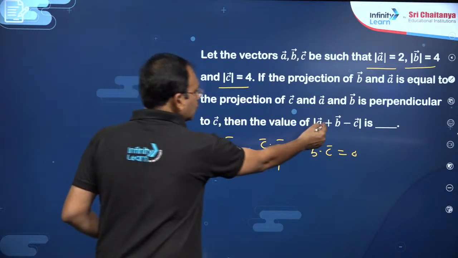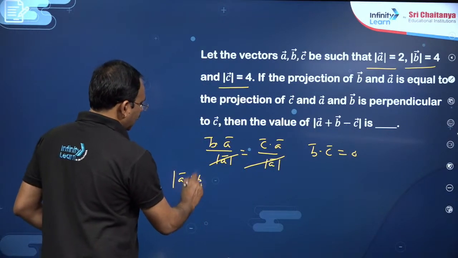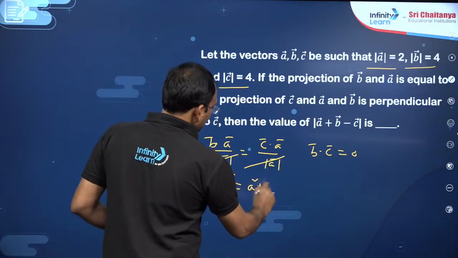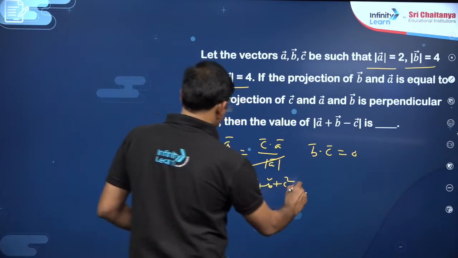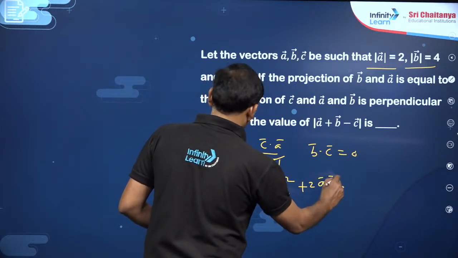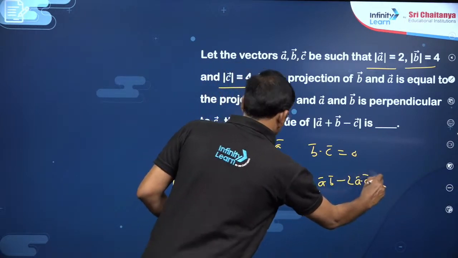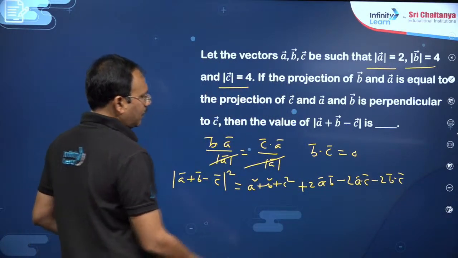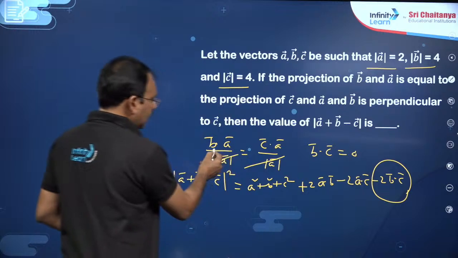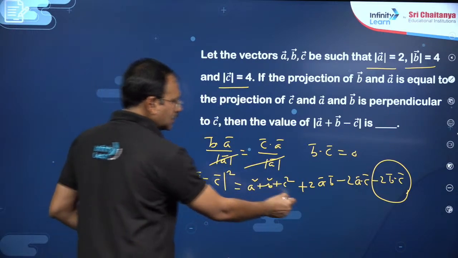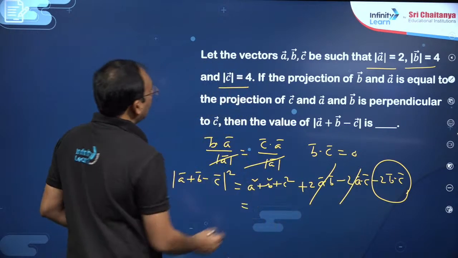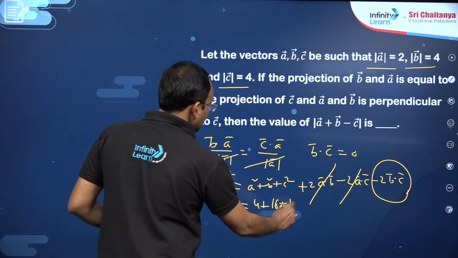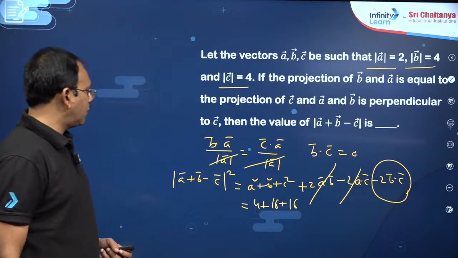Okay, then the value of this vector you want: if you cancel these two, you want its magnitude, so consider A bar plus B bar minus C bar square. You will get A square plus B square plus C square plus 2A dot B minus 2A dot C minus 2B dot C. Already you know that B dot C is 0 and A dot B, A dot C are the same, so these two get cancelled. Now A square is nothing but 4, B square is 16, C square is also 16. 32 plus 4, 36.